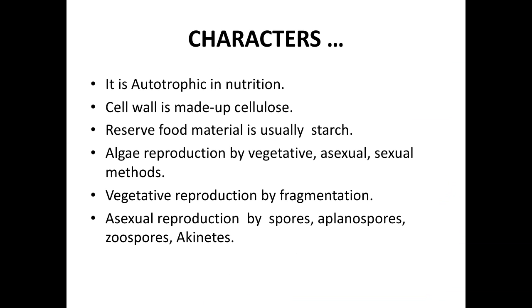From the vegetative filament, some cells secrete a thick wall around them, and this whole cell develops into a sporangium, which produces spores. Such reproduction is known as asexual reproduction by spore formation.